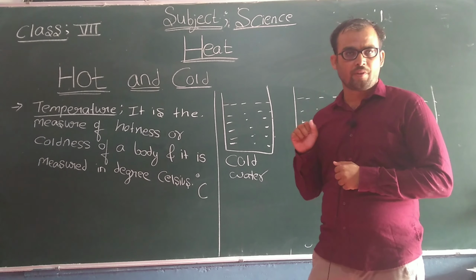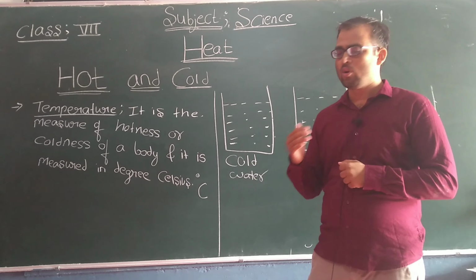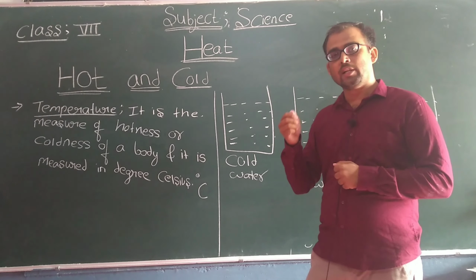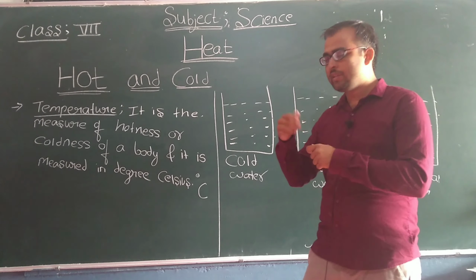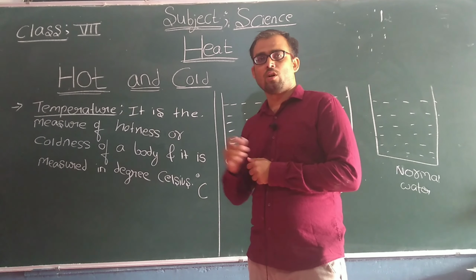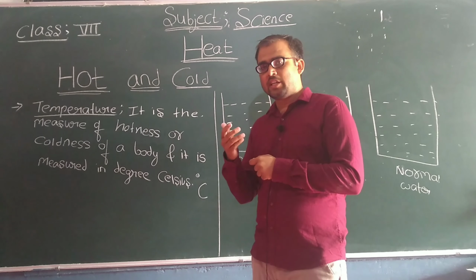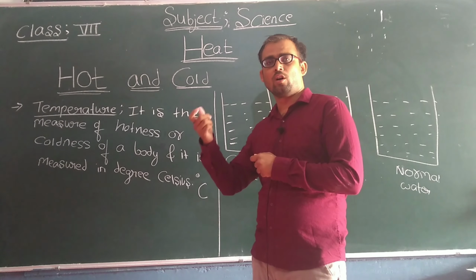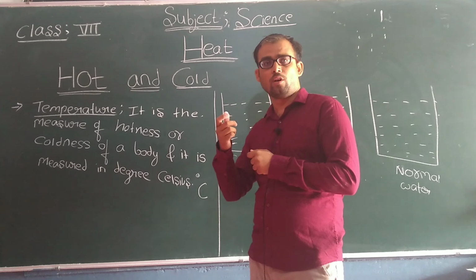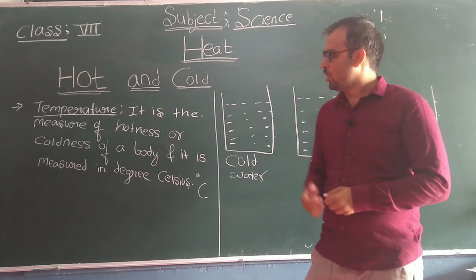Only by the sensation of touch we cannot identify that the object is really hot or cold. By measuring the temperature of any object or body, we can easily come to know that the object is really hot or cold. If it is really hot, then how much it is hot, and if it is really cold, then how much it is cold.